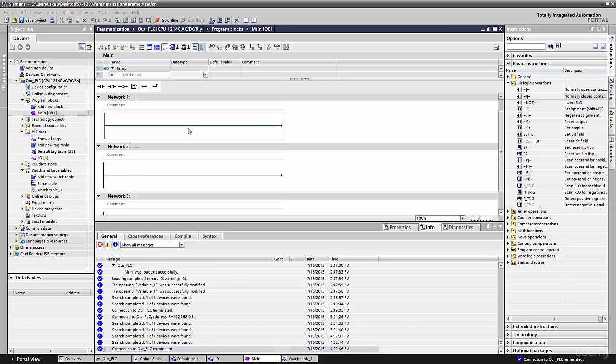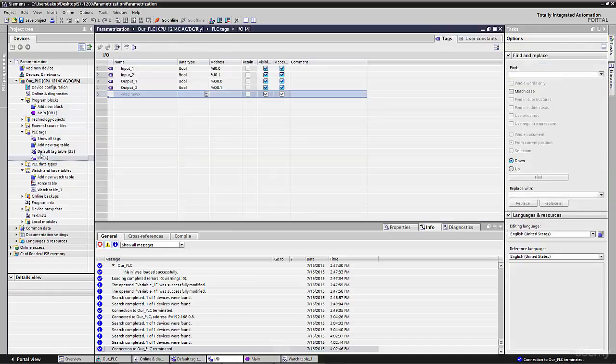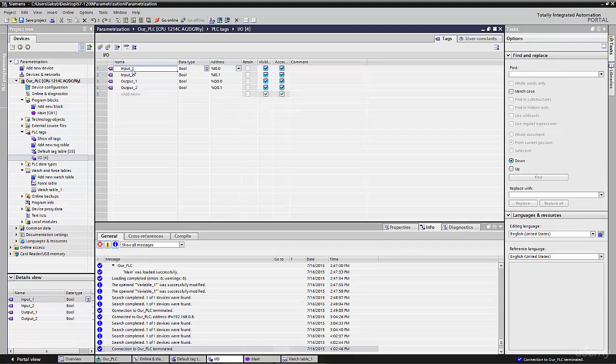So how should we make it? First of all, in order to make it in the project, we should declare our PLC tags, input and output. You should already have the inputs and outputs written here, so only change the names in order to have this made in a clear way. First of all it will be switcher left. Here we can make a space, no problem. So our PLC input I0.0 is switcher left.